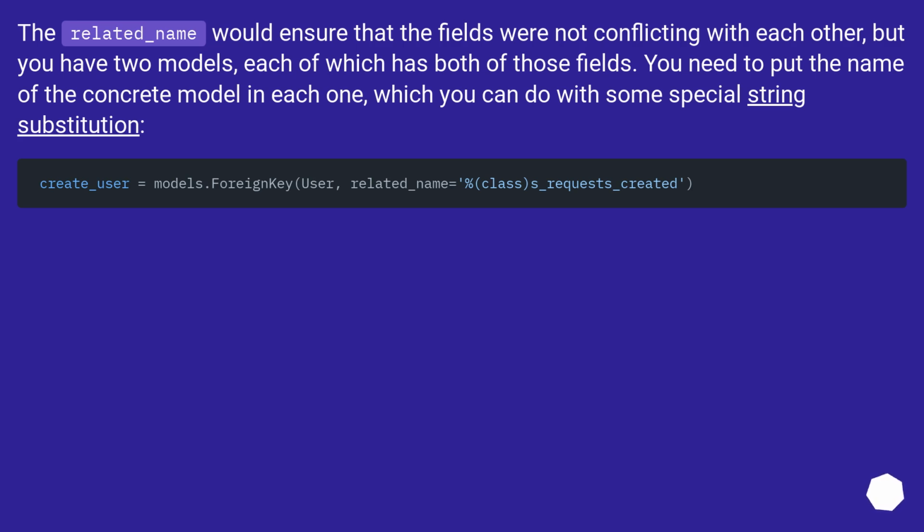The related_name would ensure that the fields were not conflicting with each other, but you have two models, each of which has both of those fields. You need to put the name of the concrete model in each one, which you can do with some special string substitution.